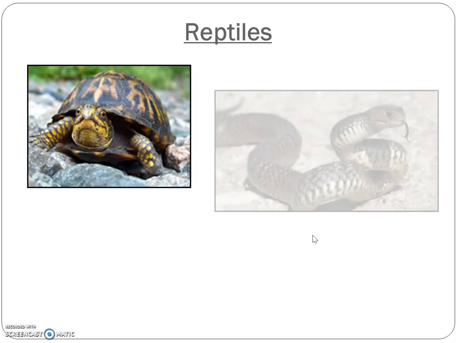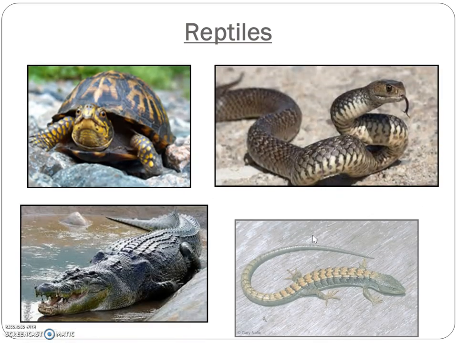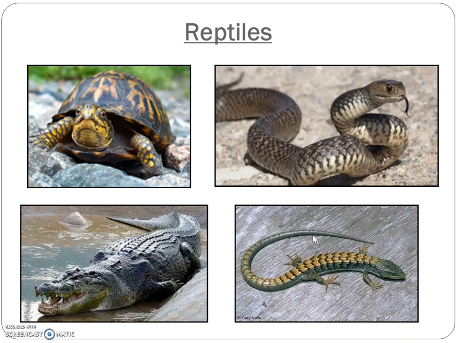Reptiles, such as turtles, snakes, crocodiles, and lizards, live in water and/or on land. They have scales on dry skin, along with jaws and skeletons made of bone. Most reptiles lay eggs with soft shells on land. Reptiles have lungs that gather oxygen from the air.